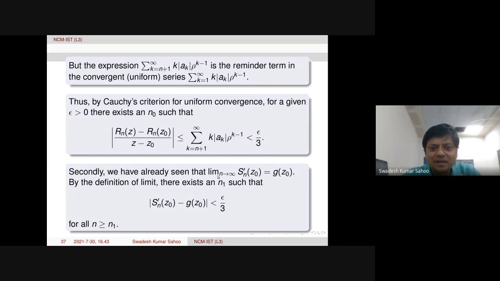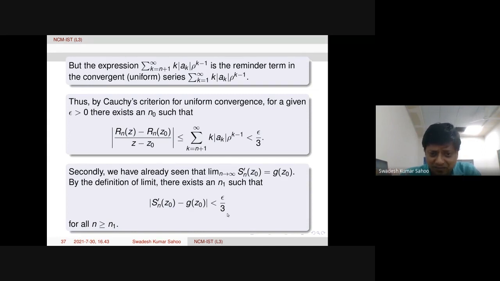Now secondly, we have already proved that the limit of Sn prime, the nth partial sum at z naught, is actually g of z naught, according to our definition of g of z. So by definition of this limit, mod of Sn prime z naught minus g of z naught is less than epsilon by 3 for some n naught and for all n bigger than or equal to n naught. All right, so another term in absolute value less than epsilon by 3 we proved.